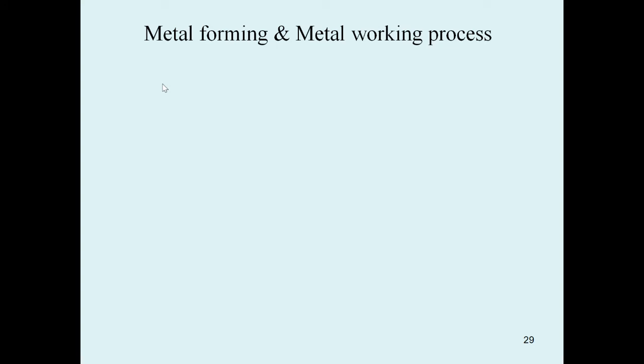The second type of manufacturing is the metal forming and metal working processes. Here the metal is shaped by plastic deformation. So how are you forming the metal? By making a plastic deformation of the metal.